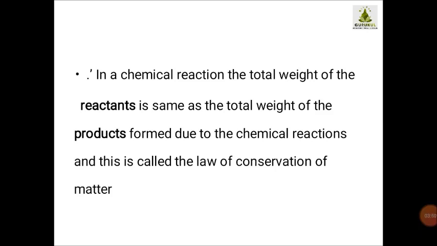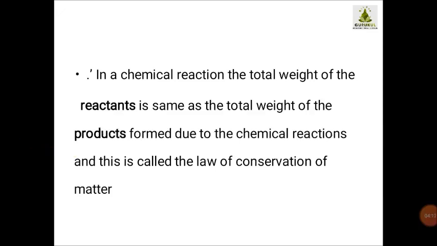In a chemical reaction, the total weight of the reactants is the same as the total weight of the products formed due to the chemical reaction, and this law is called the law of conservation of matter.